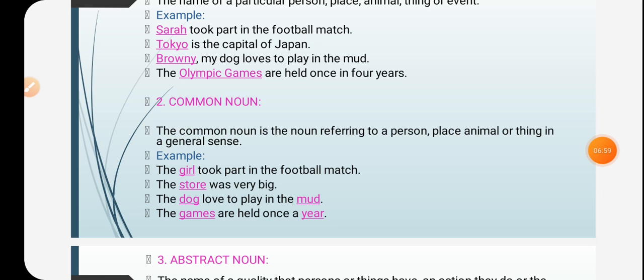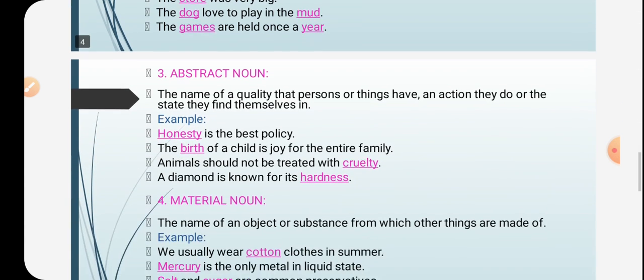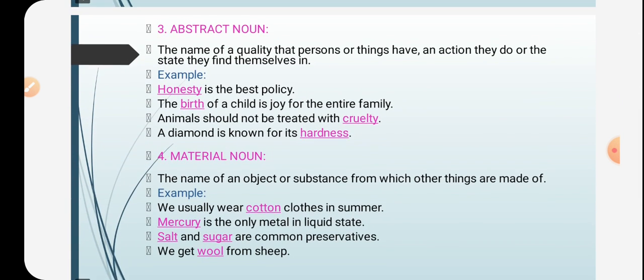And next example is the games are held once a year. Here, games and a year are common nouns. And next is one of abstract noun. Now see, the name of a quality and person or things have an action they do or the state they find themselves in are called abstract noun.